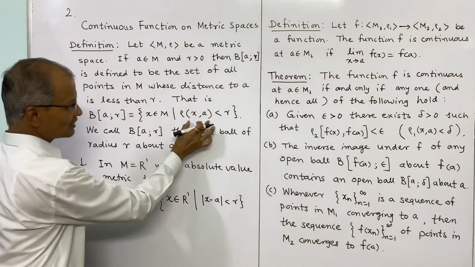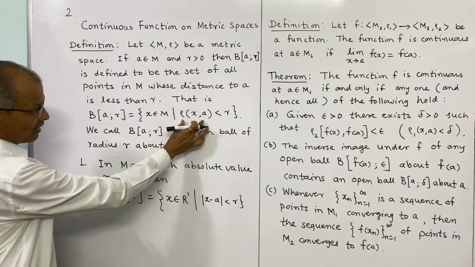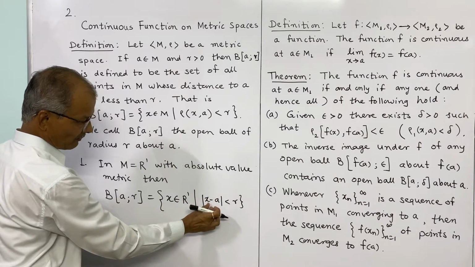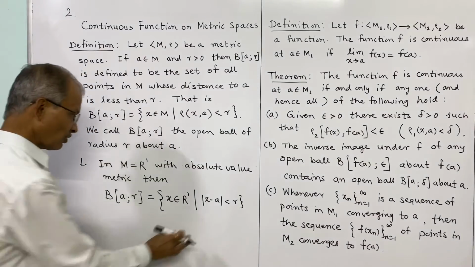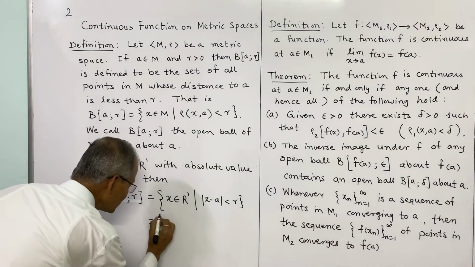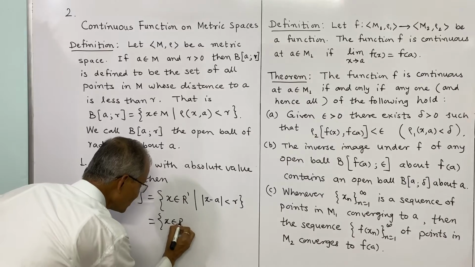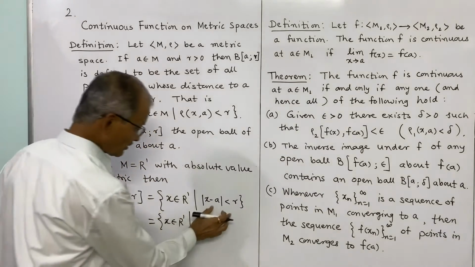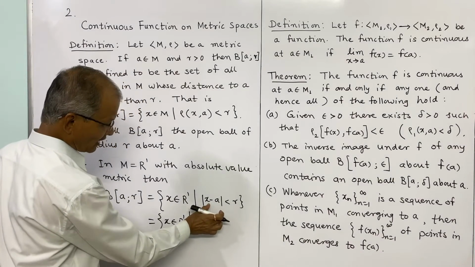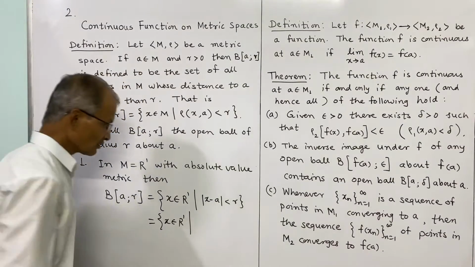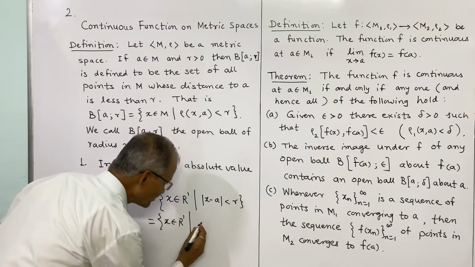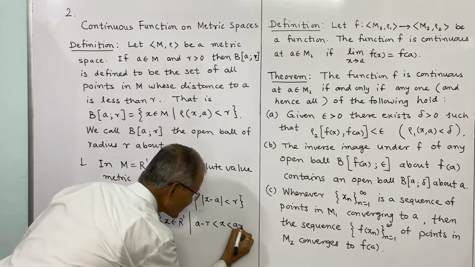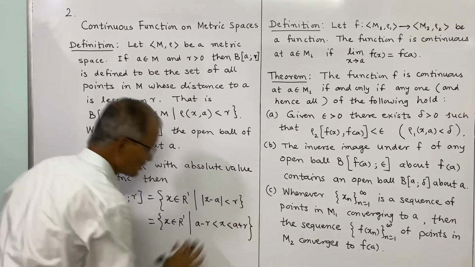Only what changes is this rho. In R1 the rho is the absolute value metric, so the absolute value of X minus A is less than R. What does this imply further? That means those points X belonging to R1 such that the distance of X from A is less than R. If you expand it, it will be A minus R less than X less than A plus R. That is the meaning of this inequality.